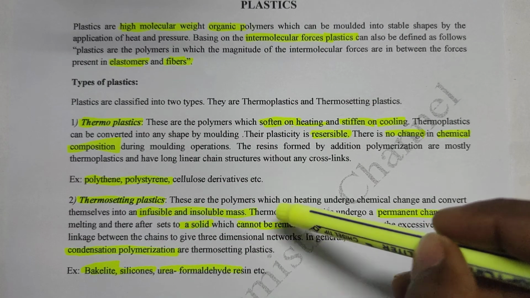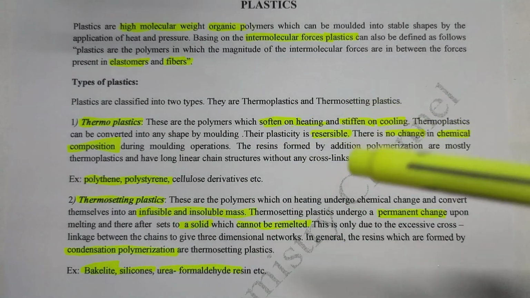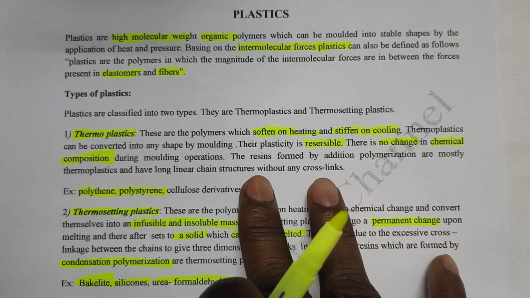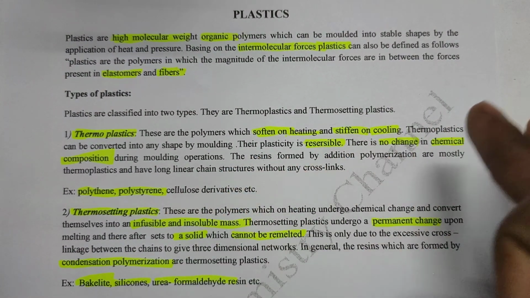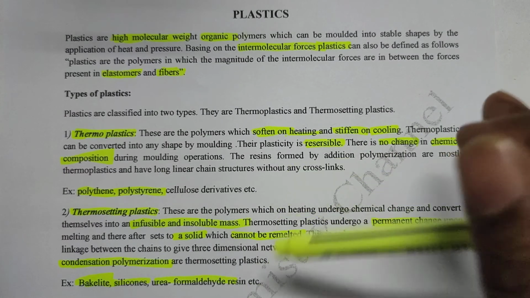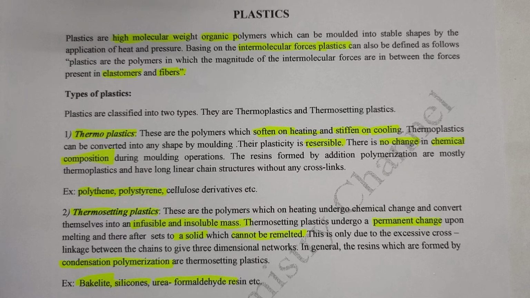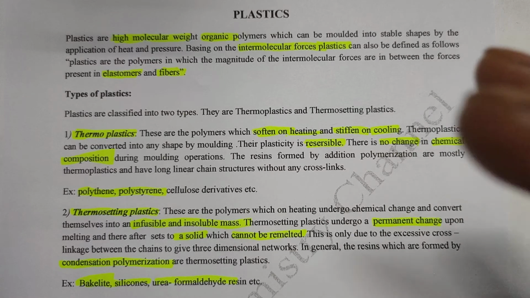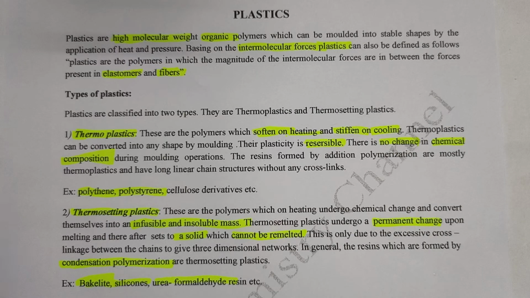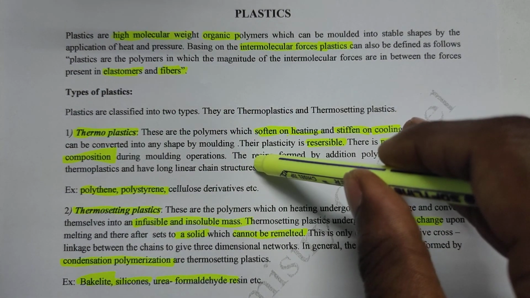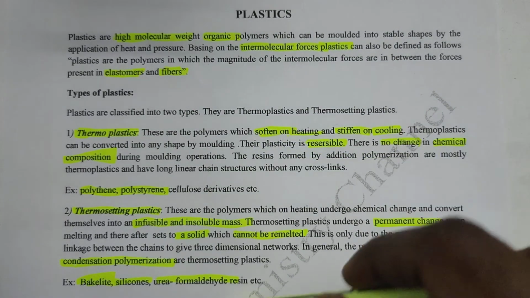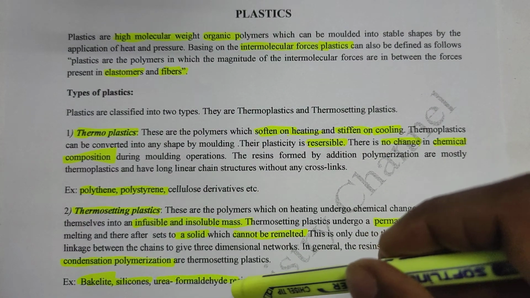Compounding of plastic I will explain in the next class. In compounding we add some ingredients like plasticizers, fillers, antioxidants, pigments. These are the ingredients we add in the mechanical mixing of plastic. So in case of thermoplastics mainly we add plasticizers, and in case of thermosetting plastics we add fillers.